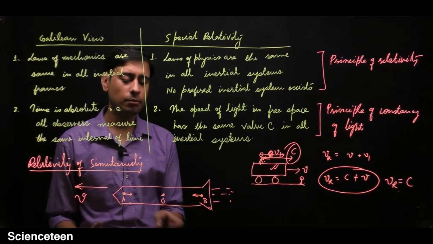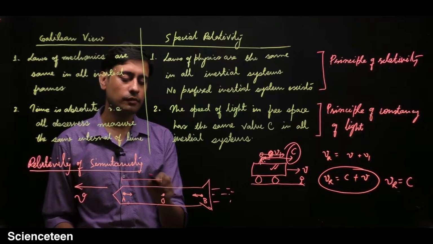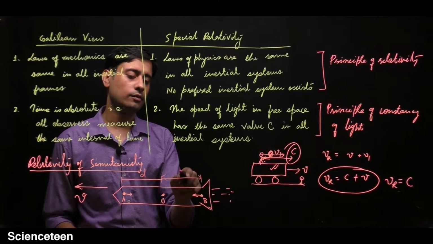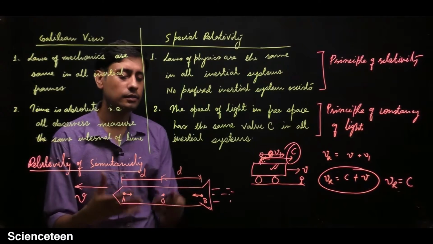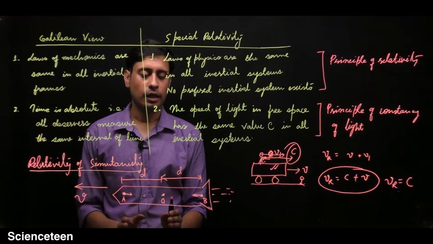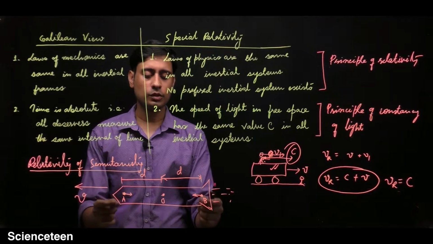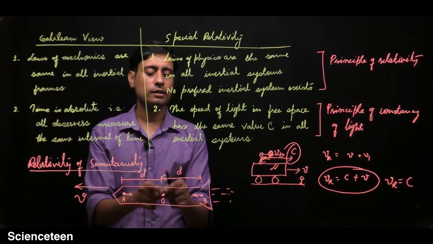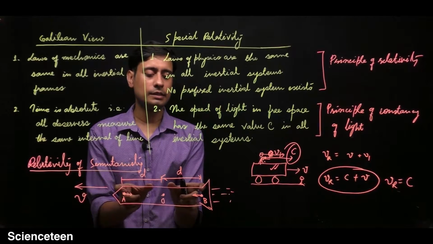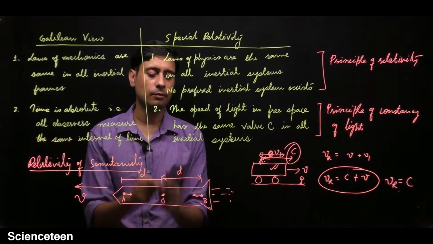Because he has already measured that the distances between the two are the same, he measured these distances in advance and after that he is doing the experiment. If the two signals come simultaneously to the observer O, he knows that the distances are the same and the signals are reaching simultaneously.